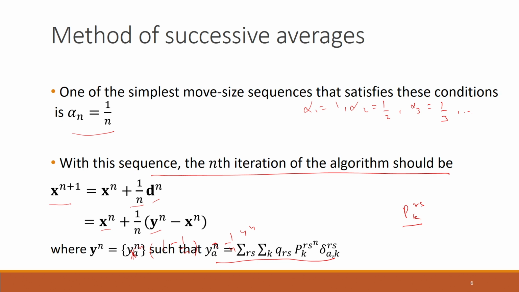That is why we had seen that FKRS is equal to QRS times PKRS. This equation we had seen in the case of stochastic network loading also, and then it got extended for the case when we had the stochastic user equilibrium formulation also. So this is the total travel demand from R to S, and this is the probability of choosing the kth path from R to S. So this is how we get the flow on the kth path connecting R to S.